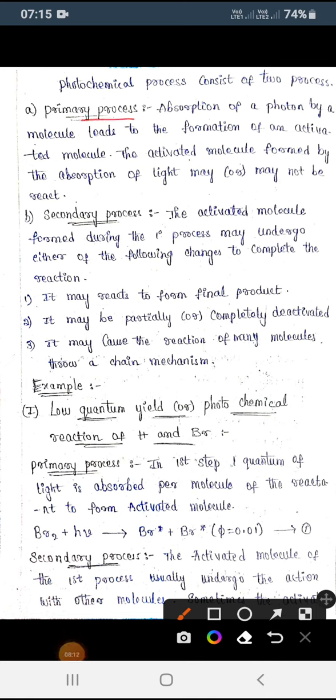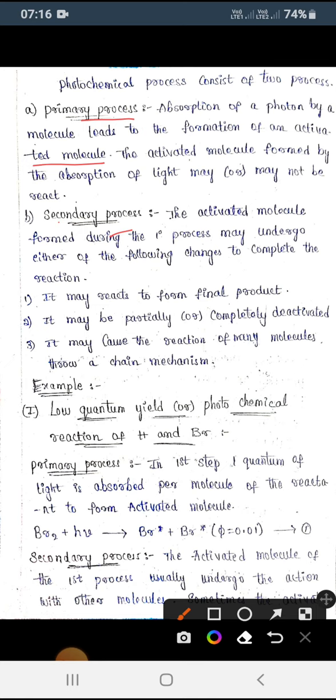So the first one is the primary process and the next one is the secondary process. The primary process is when light is absorbed by a molecule, it forms an activated molecule. What is activation energy? We have discussed it in the previous class. Activation energy is the extra energy required to form the reacting molecules.